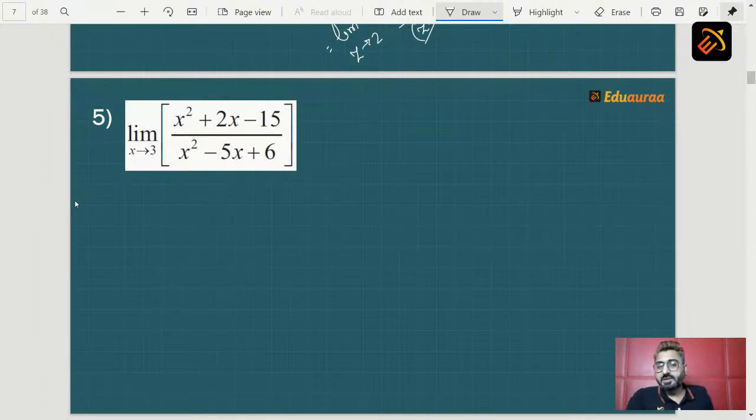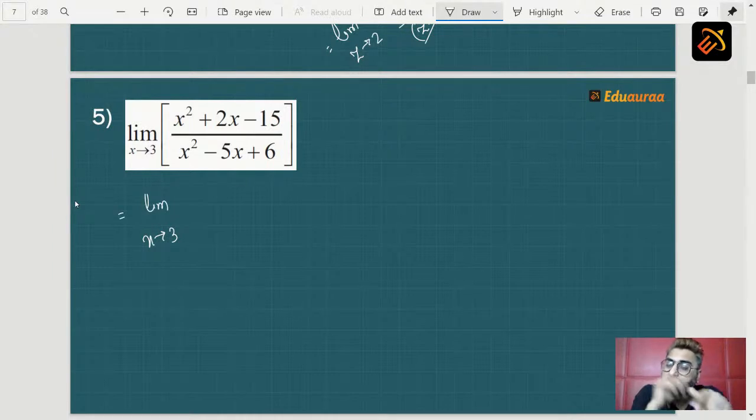So we will start the sum as limit x tending to 3 x square plus 2x minus 15. When we split this, what will we get? Can we write this 15 as 3 into 5? Can we split this 2x as 5x minus 3x? So both conditions match. Similarly for the denominator, x square minus 5x plus 6. So can we split this x square minus 5x plus 6 as minus 2x minus 3x?